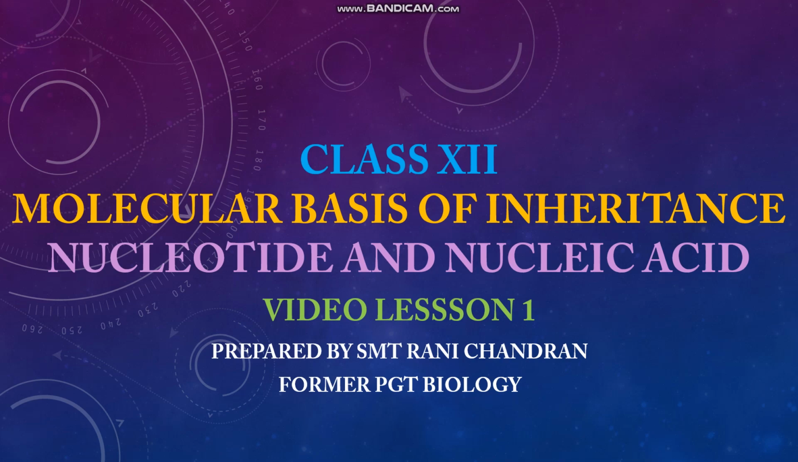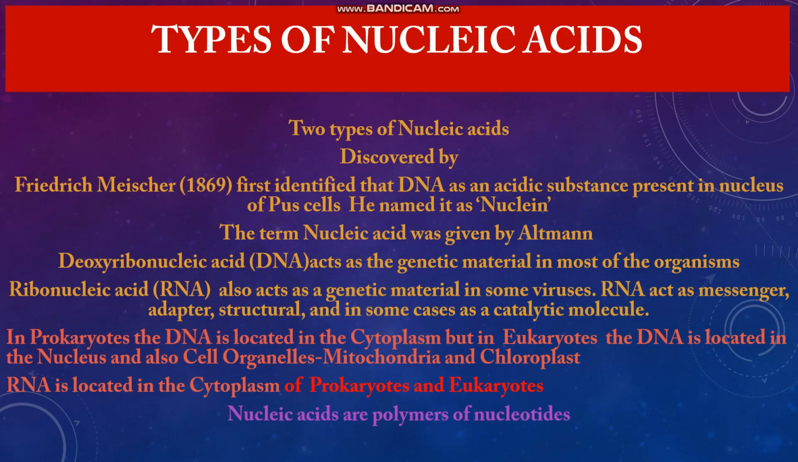Now these nucleic acids are of two main types, deoxyribonucleic acid and ribonucleic acid. Deoxyribonucleic acid acts as a genetic material in most of the organisms. Ribonucleic acid can also act as genetic material in some viruses. RNA acts as messenger, adapter, structural, and in some cases as a catalytic molecule. That is, it can act as an enzyme.